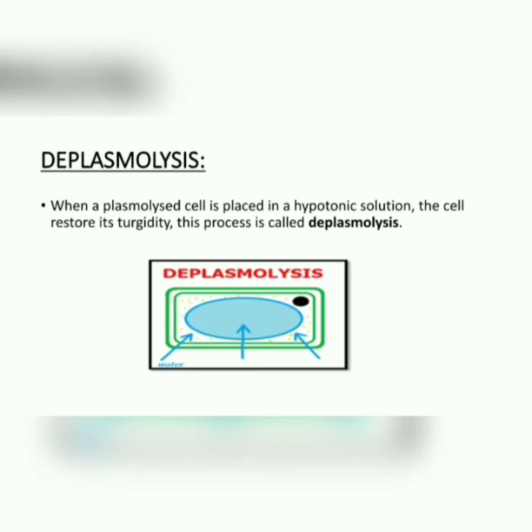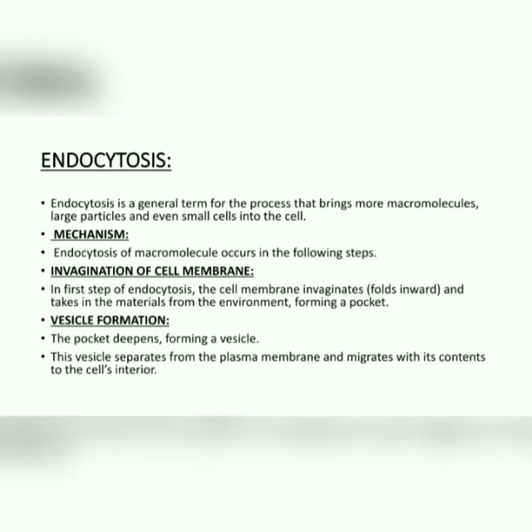So dear, now coming towards the condition of deplasmolysis. Now it will be the opposite of plasmolysis. So how will this phenomenon occur? When we again place the cell in a hypotonic solution, where the water concentration is high, the water from the hypotonic solution will move into the cell, and the cell will restore its turgidity. That process is called deplasmolysis.